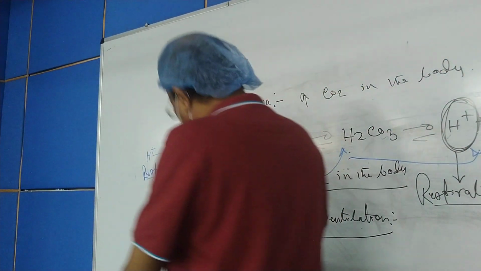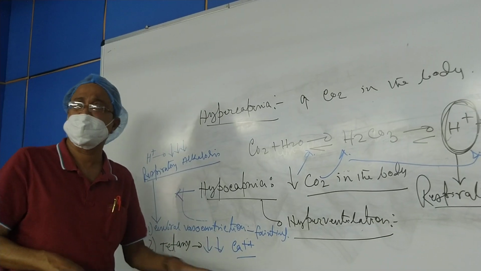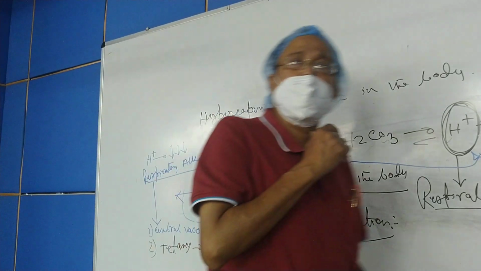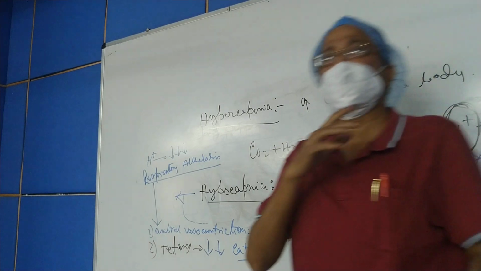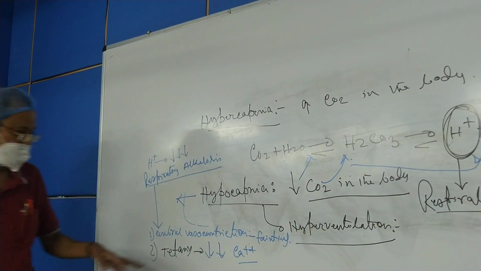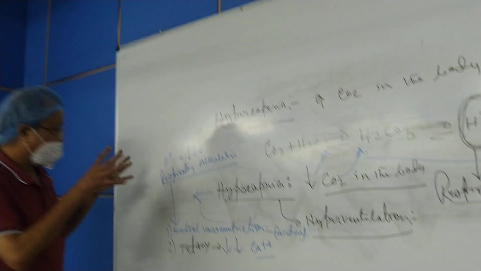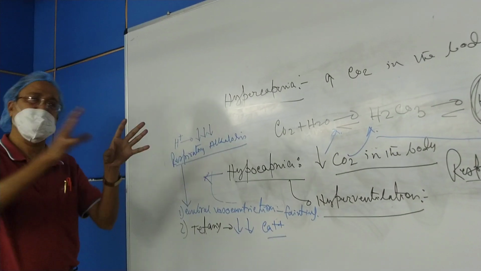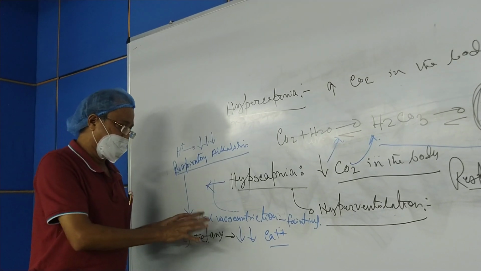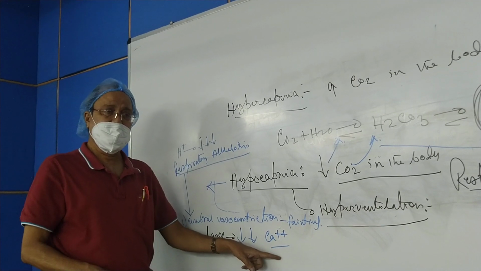It is the free ionic calcium which is physiologically important, and they accomplish a number of important physiological functions. Whenever there is respiratory alkalosis, or alkalosis due to any cause, there will be reduction of the free calcium ion level in the blood.